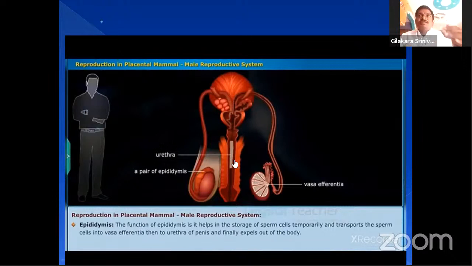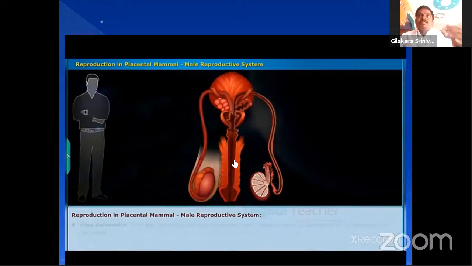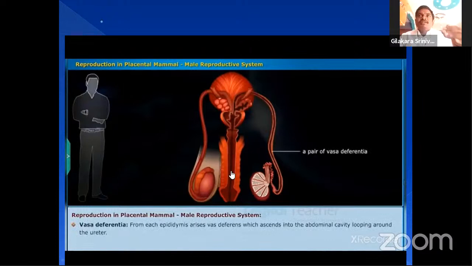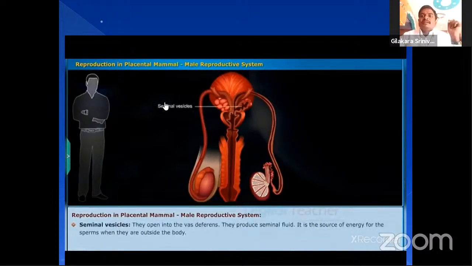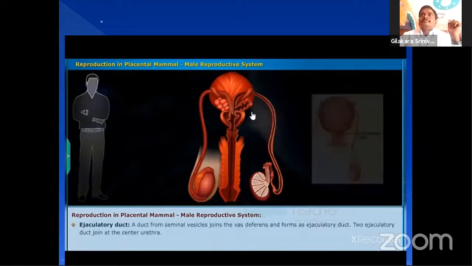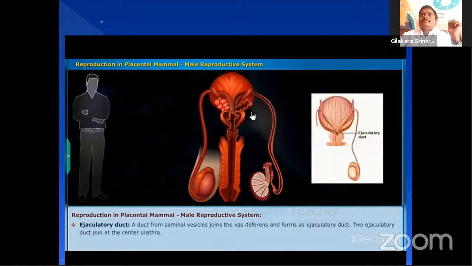I can see the urethra here. The sperm cell is going outside of the body, expelled outside of the body. A pair of vas deferentia, and one pair of seminal vesicles are present. The fluid of seminal vesicles is released into the urethra along with the sperm cell, and that is called semen.